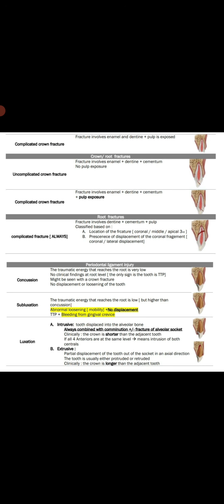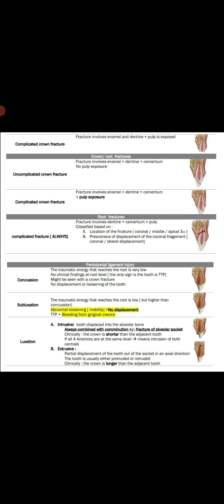Now come to the extrusive luxation. Partial displacement of the tooth out of the socket in an axial direction. The tooth is usually either protruded or retruded, meaning in a labial or lingual direction. Clinically, the crown is longer than the adjacent tooth. How we diagnose clinically: when we check inside the patient's mouth, the crown is longer than the adjacent tooth.